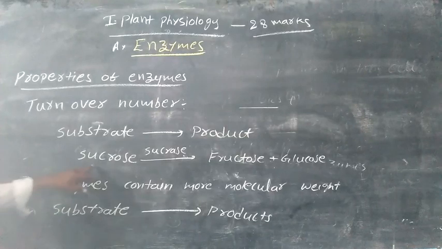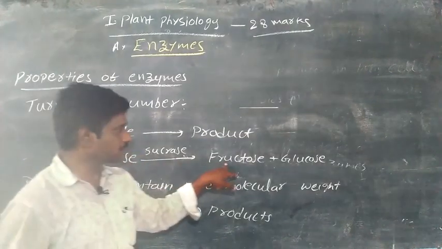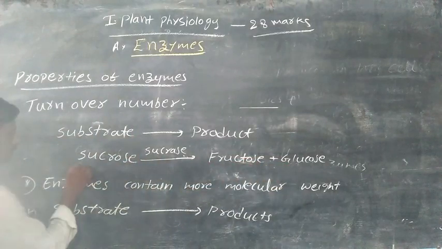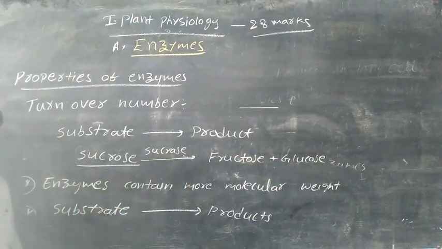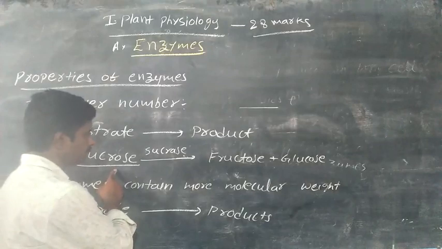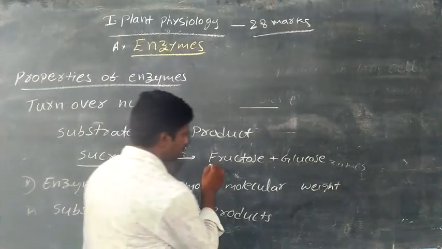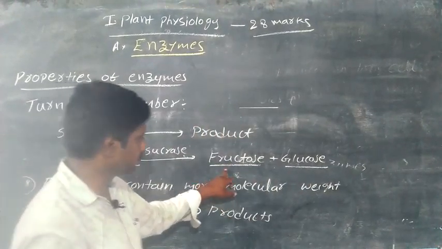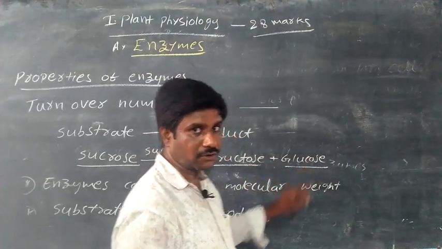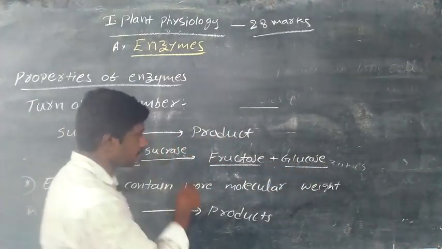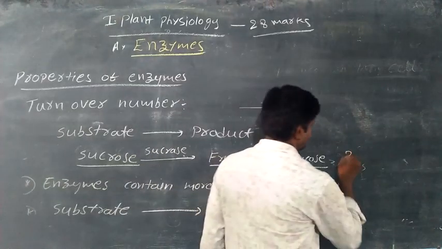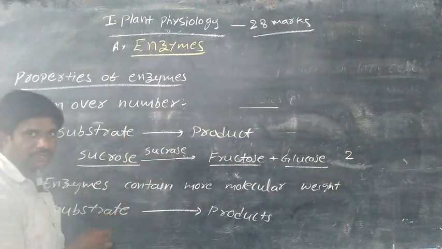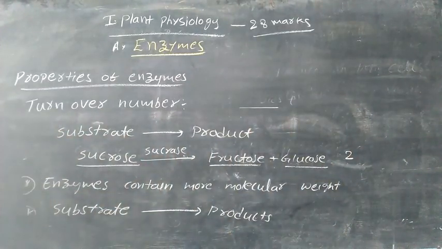So here sucrose is divided into fructose and glucose by sucrase. Here only one sucrose molecule is there. This sucrose molecule is divided into two products. One product is fructose, another product is glucose. Here two products are formed. Here 2 is the sucrase enzyme turnover number.